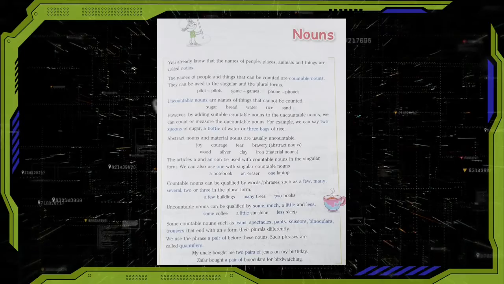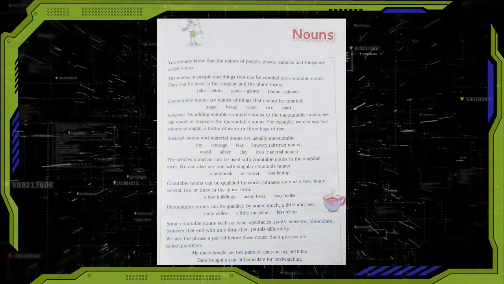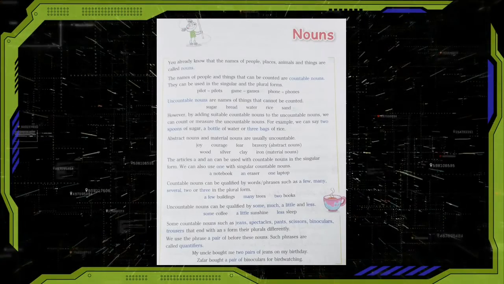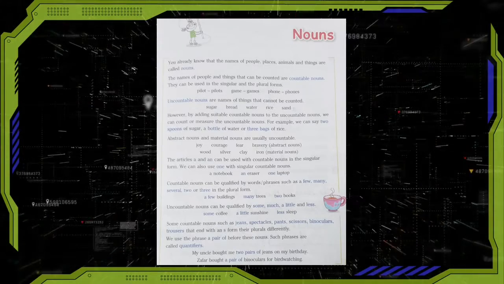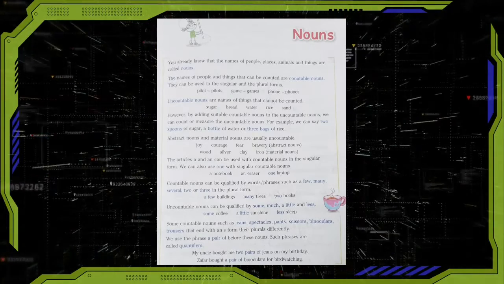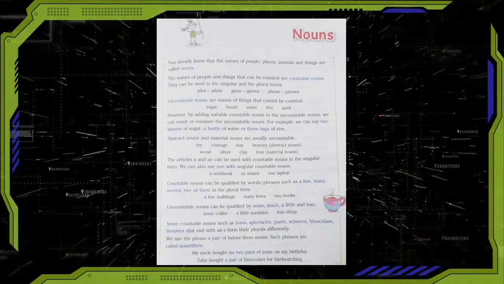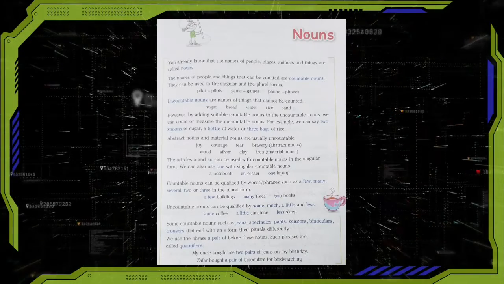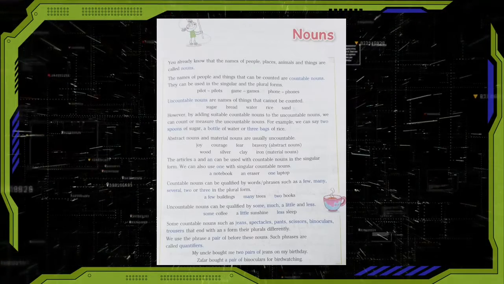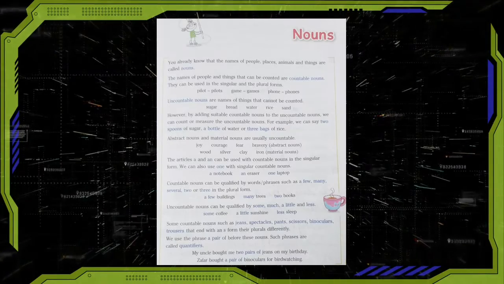Uncountable nouns can be qualified by some, much, a little and less. For example, some coffee, a little sunshine, less sleep. Some countable nouns such as jeans, spectacles, pants, scissors, binoculars, trousers that end with an s form their plurals differently.